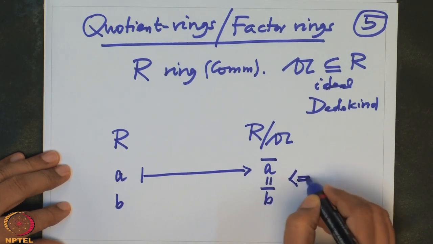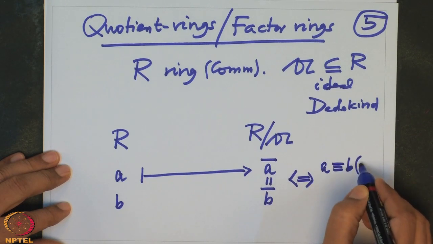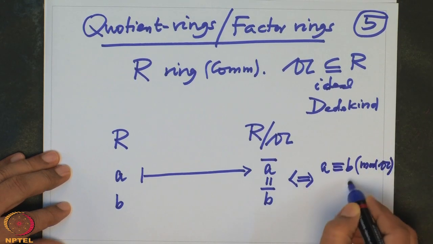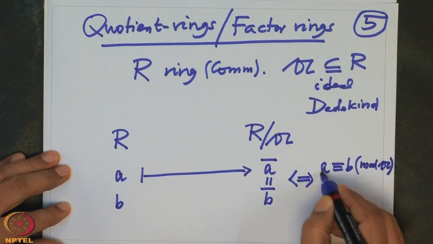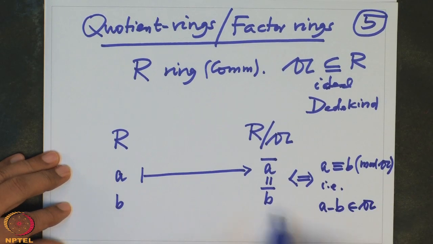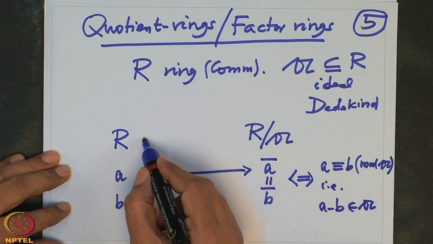That is equivalent to saying a congruent to b mod A. I use the same notation, but this means the difference a minus b belongs to the ideal A. And now one checks that this defines a new ring, and that also the natural map is there.